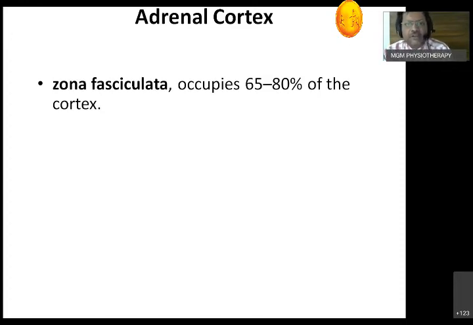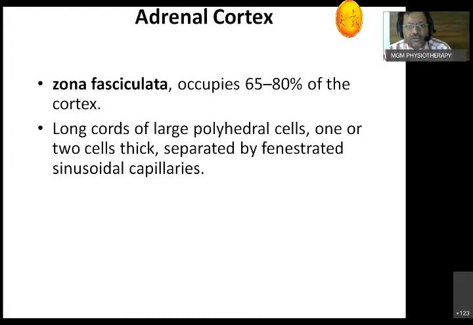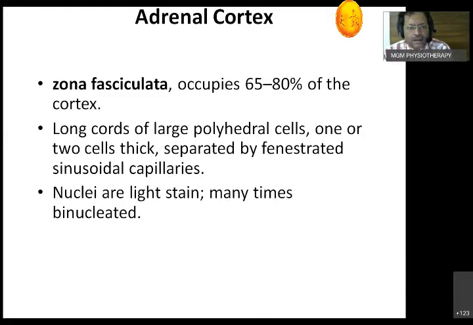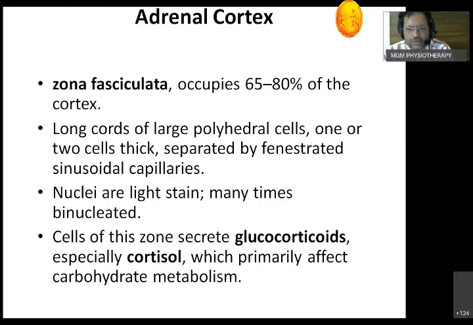Before that, we talk about zona fasciculata. It contains 65 to 80% of the cortex. It has long cords of large polyhedral cells, usually two cells thick, adjacent to each other, and in between there are capillaries or sinusoids. Nuclei are lightly stained. Many of them are binucleated, indicating that the cells are very highly active. It has a large amount of mitochondria. Cells of zona fasciculata produce glucocorticoids, especially cortisol, which primarily affects carbohydrate metabolism.